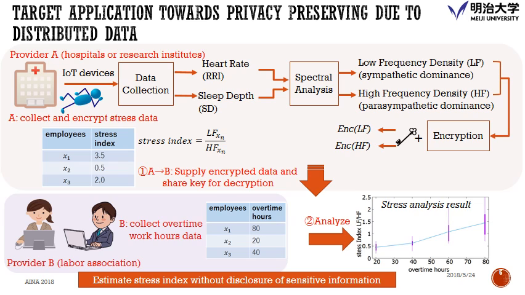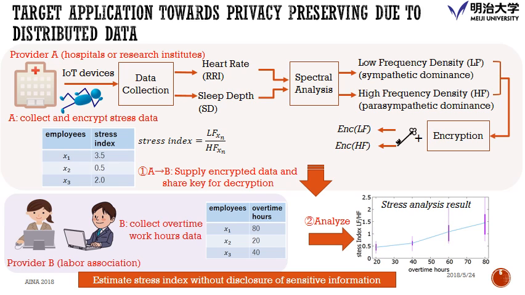Finally, according to this distributed data, we do the analysis and calculation. For example, as the overtime increases the stress will go over 2, which is very dangerous, so they will control the overtime hours. That is a scenario like this.